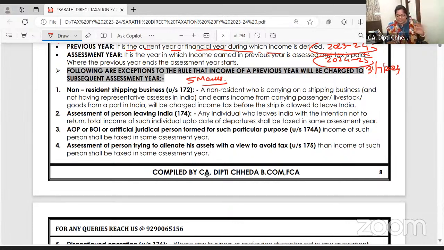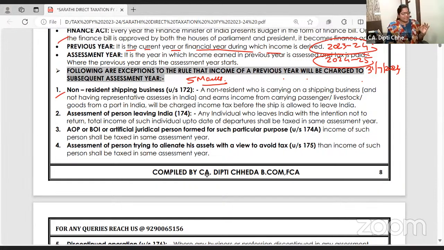Chalo. So the first case, exception to the rule that previous year income will be charged in the assessment year: non-resident shipping company. Okay, non-resident shipping company who comes to India, unloads the goods and passengers. Thai Airways की एक flight आती है.